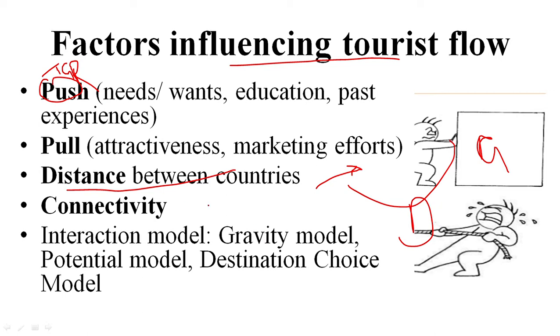Then we have connectivity, as we already discussed: the accessibility, the ease with which you can reach a destination, number of flights, frequency of flights. So that is connectivity.